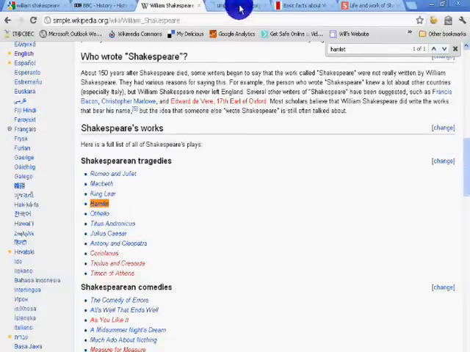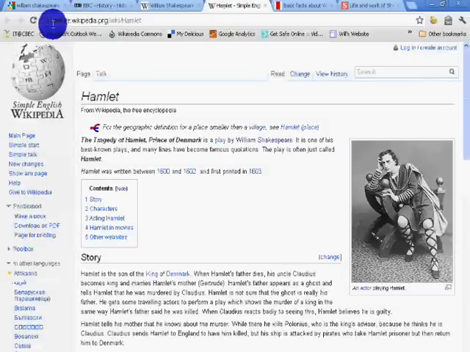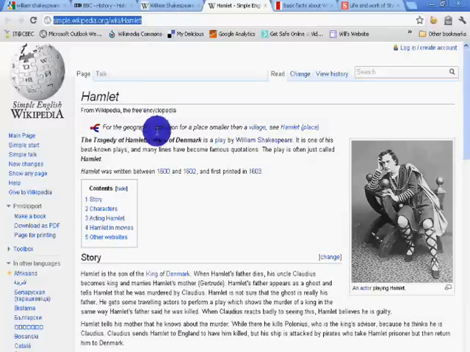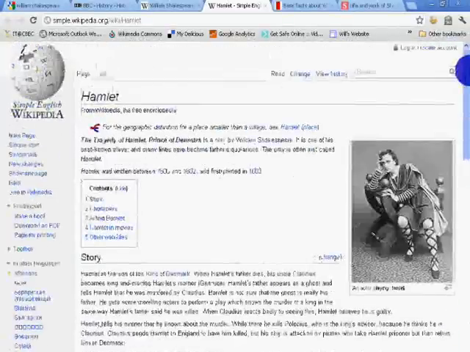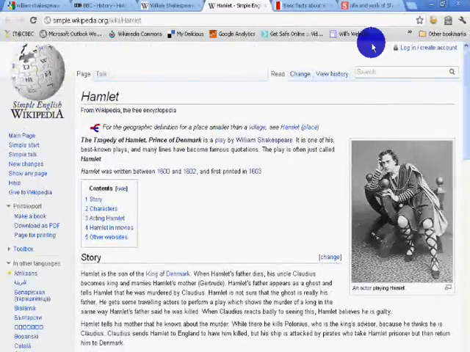You'll notice if you look at the web address, because I came from Simple Wiki, I'm getting answers from the Simple Wikipedia. So Hamlet in Simple English, that's a useful one for you to look at.